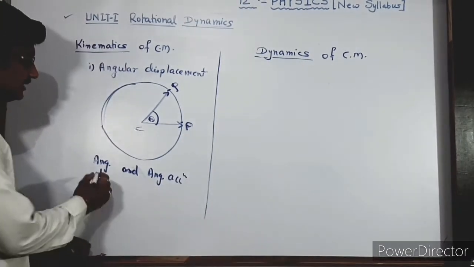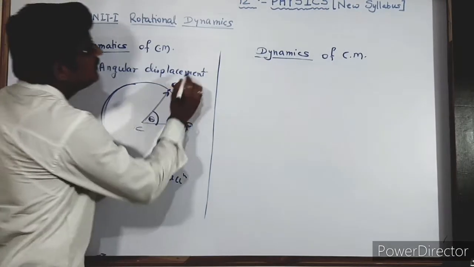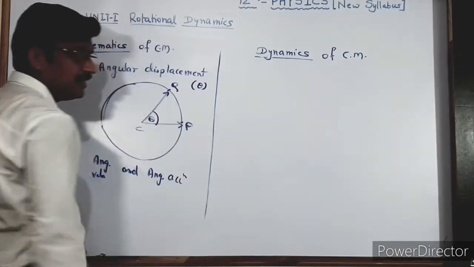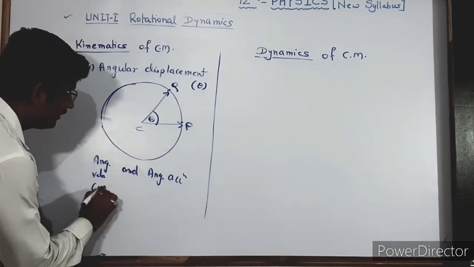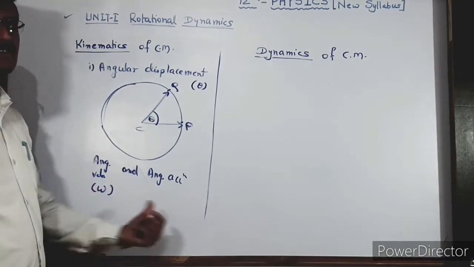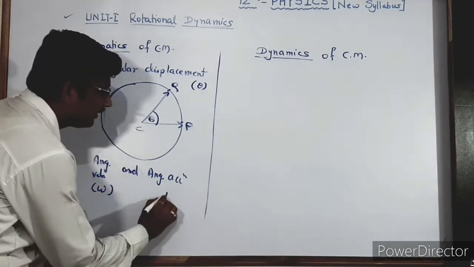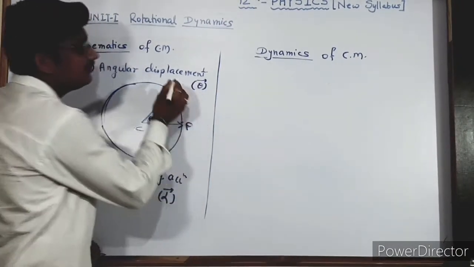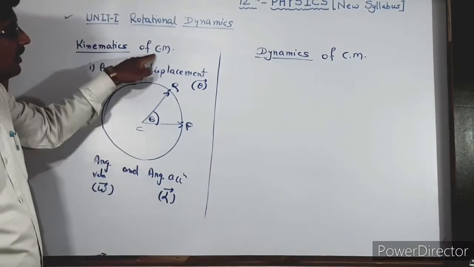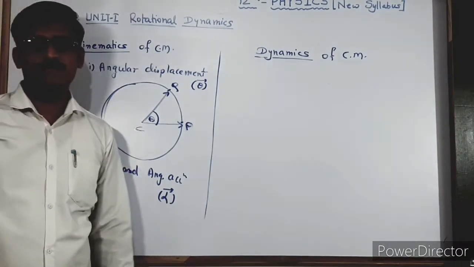As angular displacement is denoted by theta, angular velocity is denoted by omega, and angular acceleration is denoted by alpha. These are all the terms which are related with the circular motion of the particle.